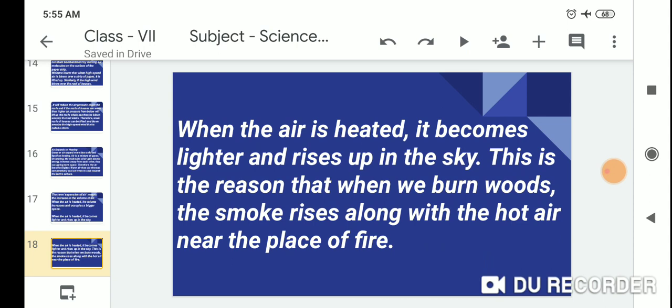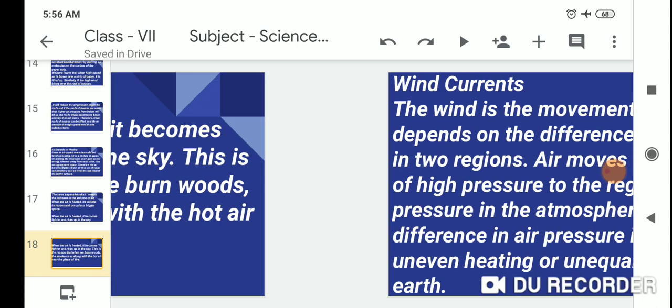This is the reason that when we burn wood, the smoke rises along with the hot air near the place of fire.